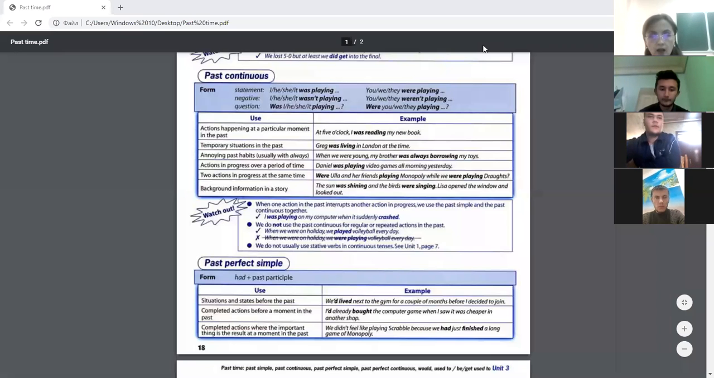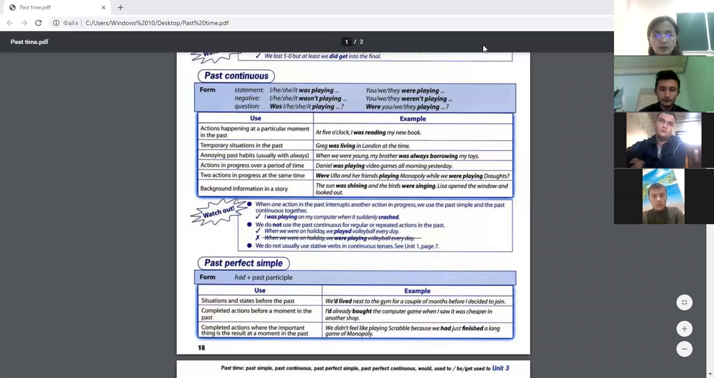The next example here. So this is a note. We do not use the past continuous for regular or repeated actions in the past. For example, when we were on holiday, we played volleyball every day. So here, pay attention. Not, when we were on holiday, we were playing volleyball. We shouldn't use it in the past continuous. Instead, we should use past simple, like we played volleyball every day. And we do not usually use stative verbs in continuous tenses.